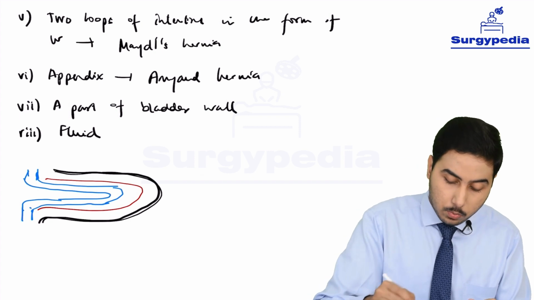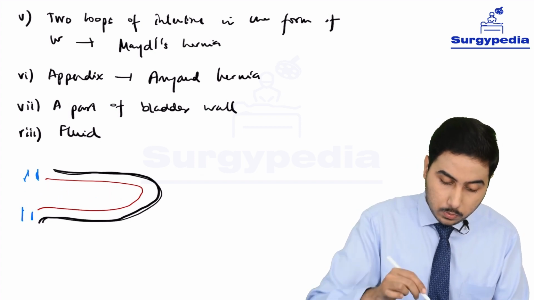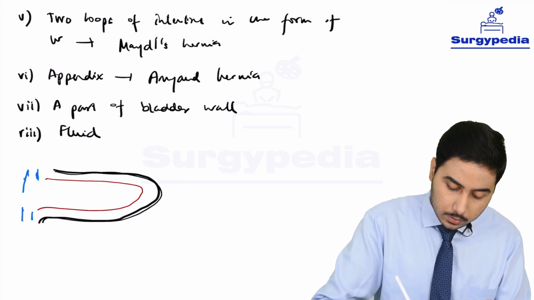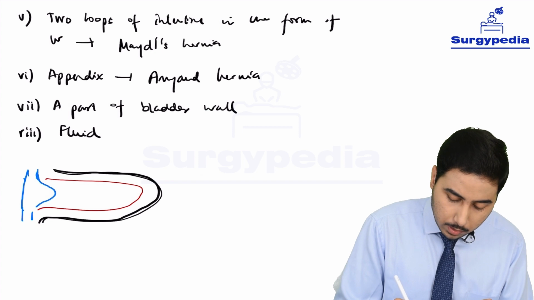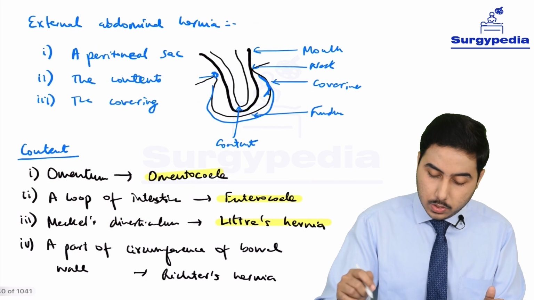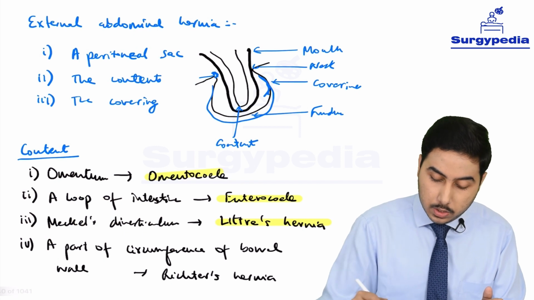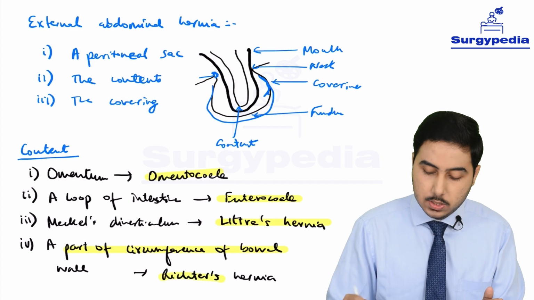Instead of that, what happens in Richter's hernia is that this wall is alright, but a portion of the circumference of this bowel wall becomes the content. This is the Richter's hernia. So a part of the circumference of the bowel wall, that is Richter's hernia.